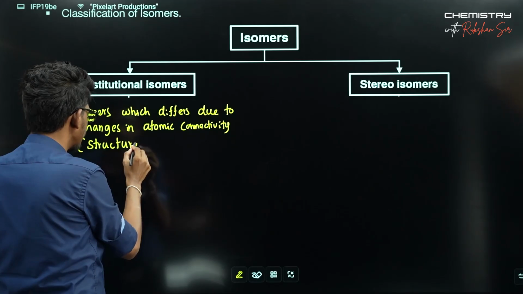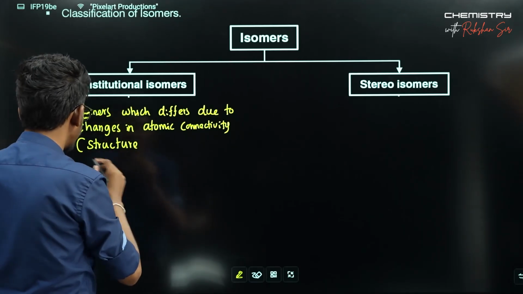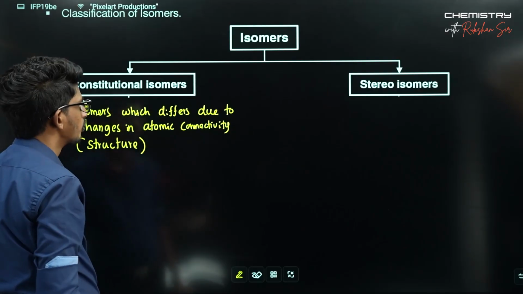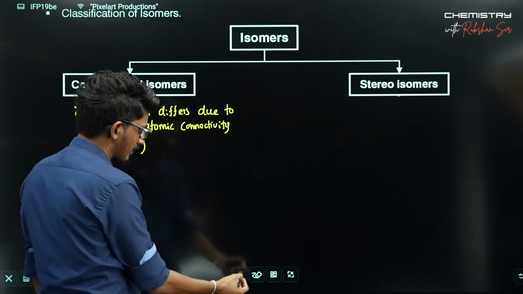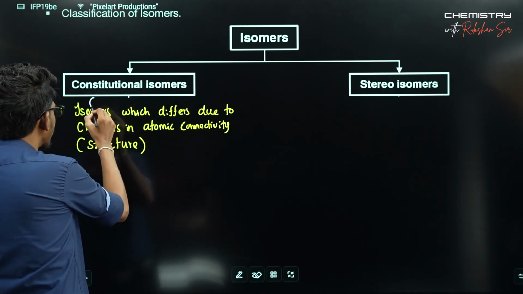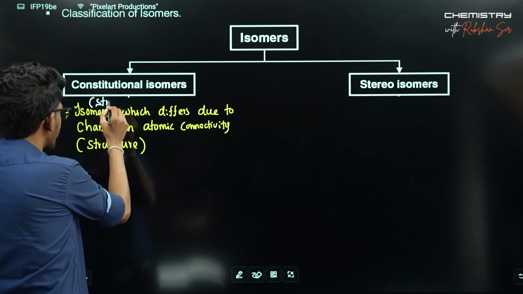Changes in structure. So constitutional isomers are also known as structural isomers. Sometimes the same thing is also known as structural isomers.